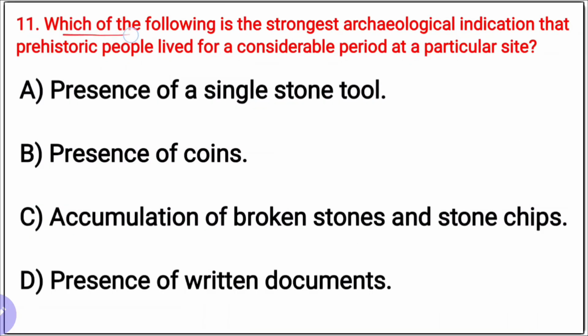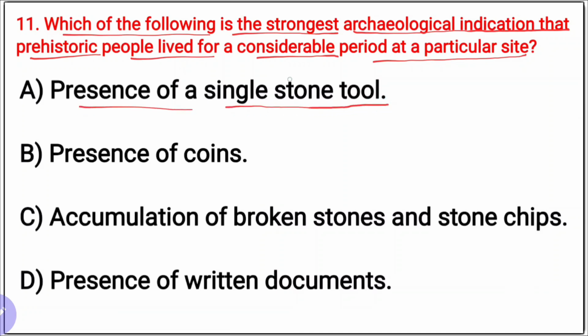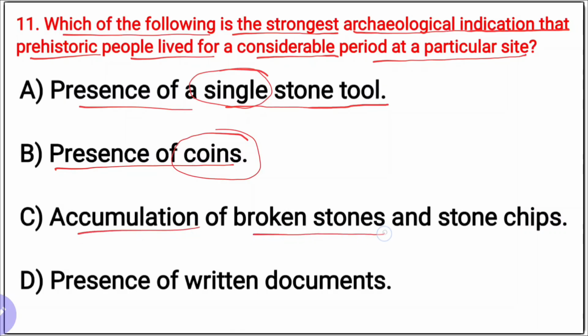Next, question 11. Which of the following is the strongest archaeological indication that prehistoric people lived for a considerable period at the particular site? Options are here. First, A: presence of a single stone tool. Single stone tool? Doubtful. Next, B: presence of coins. A coin in the prehistoric period?